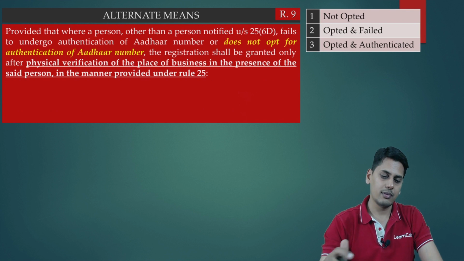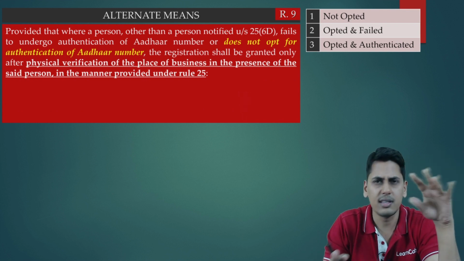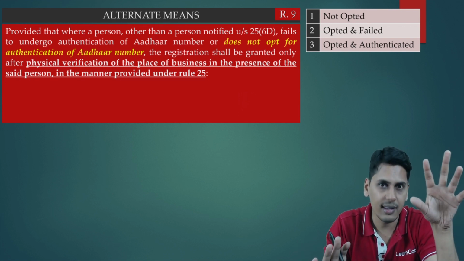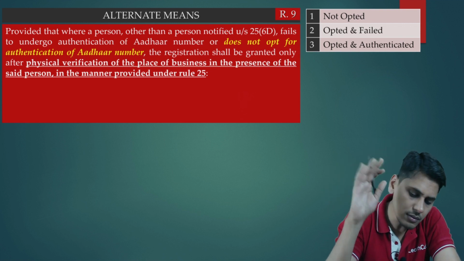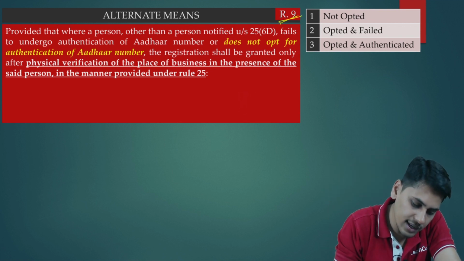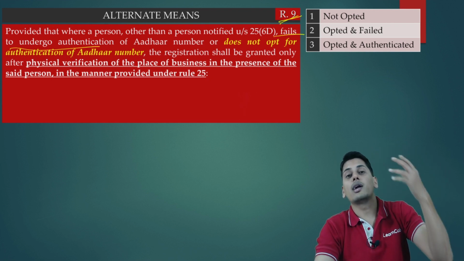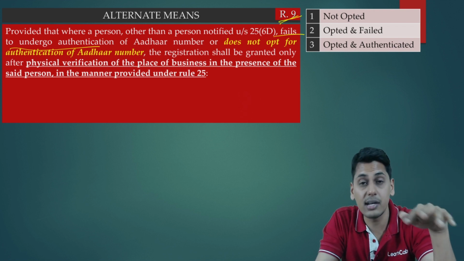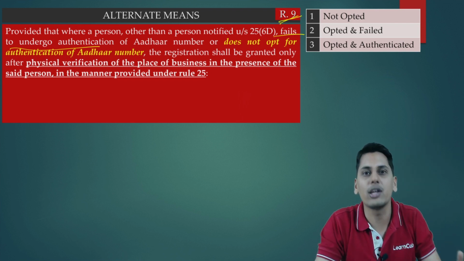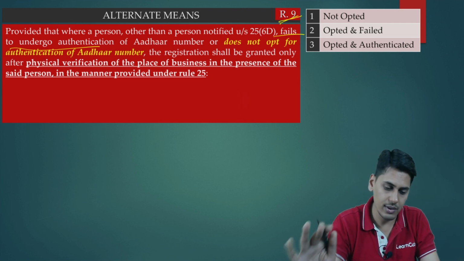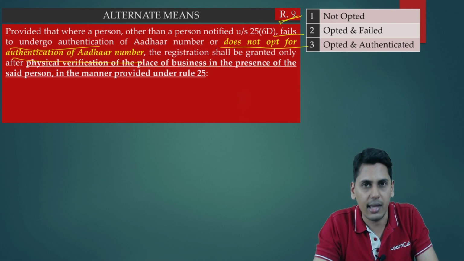So now friends, one last discussion of whatever changes we have discussed so far. This is all about the process of Aadhaar authentication and registration. What have we discussed, friends? We have discussed 3 things. 1. In rule number 9, earlier the wording was only fails to undergo authentication of Aadhaar number, which led to an absurd interpretation that a person who has not opted for Aadhaar authentication, for him physical inspection is not required at all. But that was not the intention of the law. So they amended it and included or who does not opt for authentication of Aadhaar number.